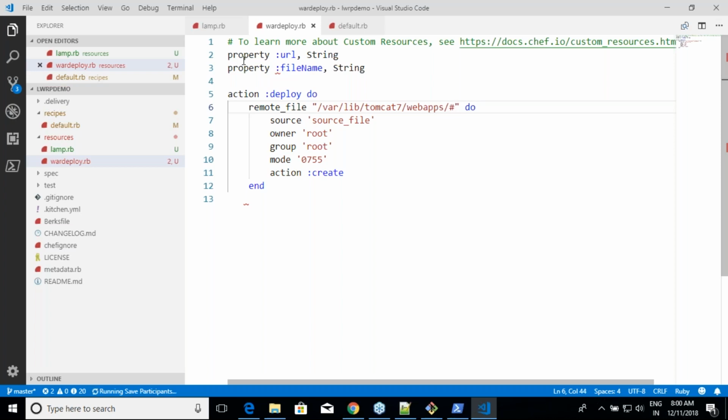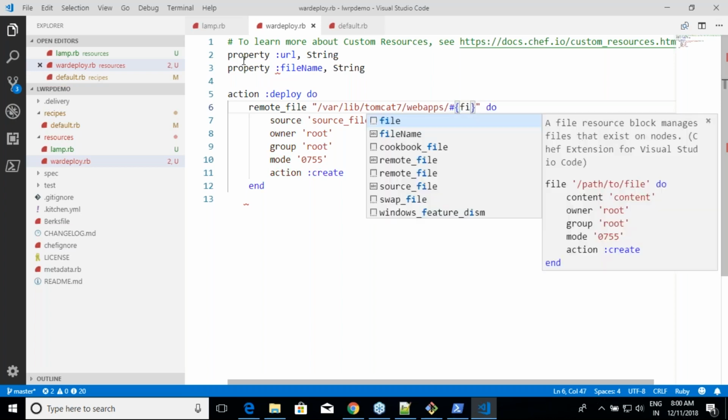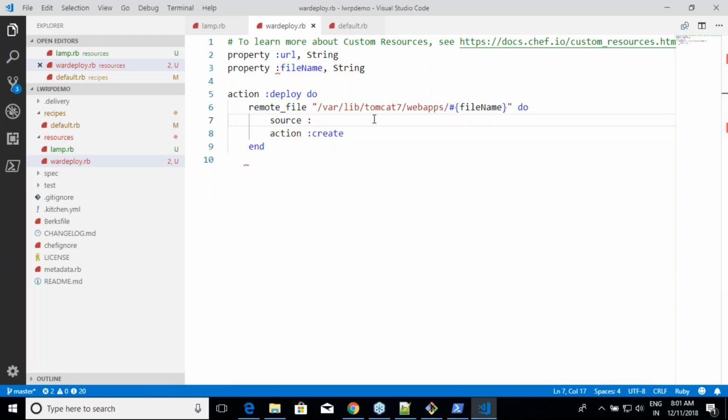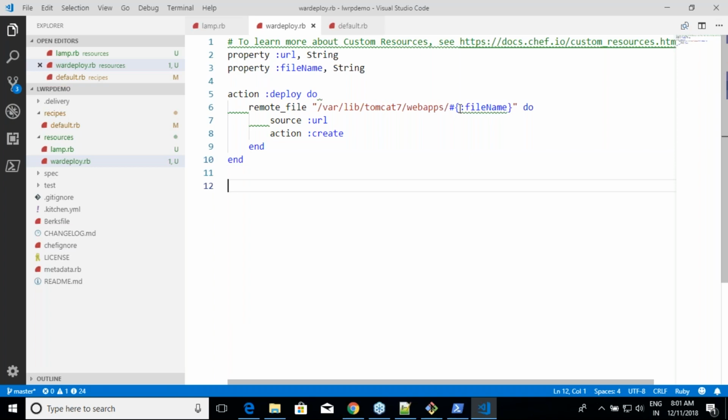Hash. And then what is the source file? Done. You will have one more action called delete, where you remove that file. Can't you do that?